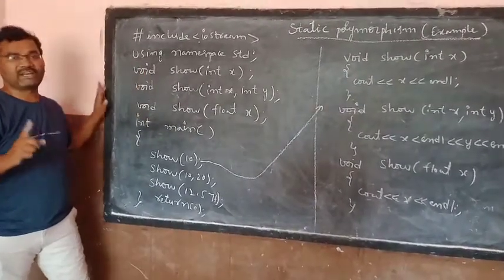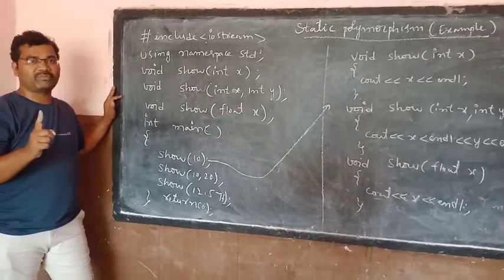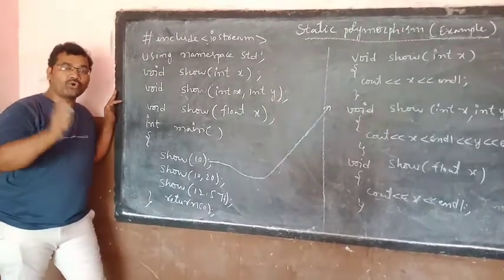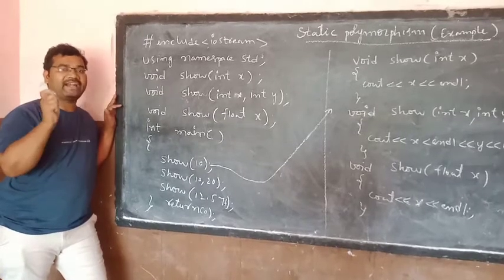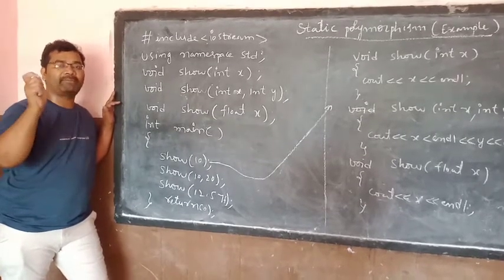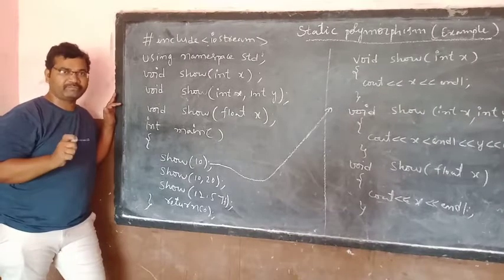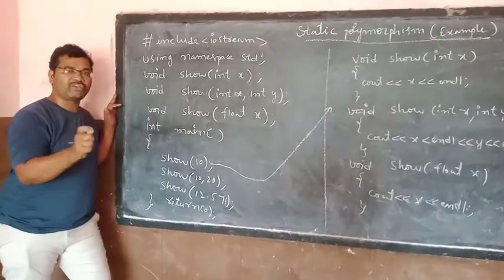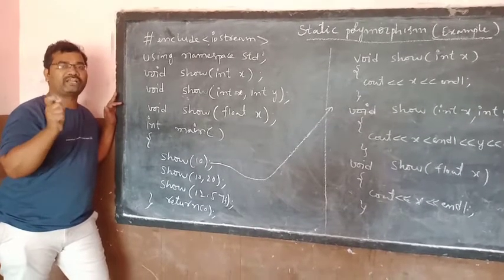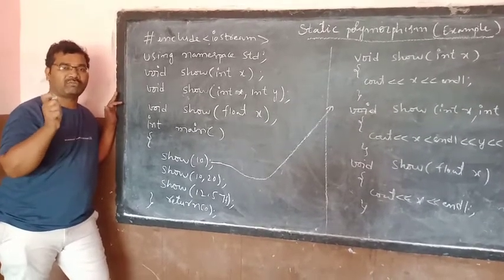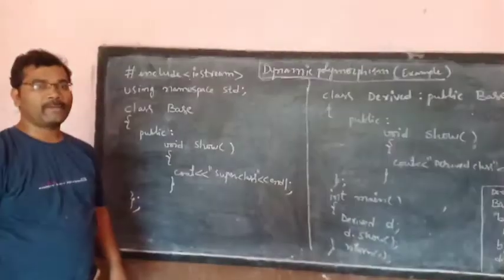Example for static polymorphism. Static polymorphism means the code associated with function call is identified at the time of compiling the program. Once again, the code associated with function call is identified at the time of compiling the program. That is static polymorphism.